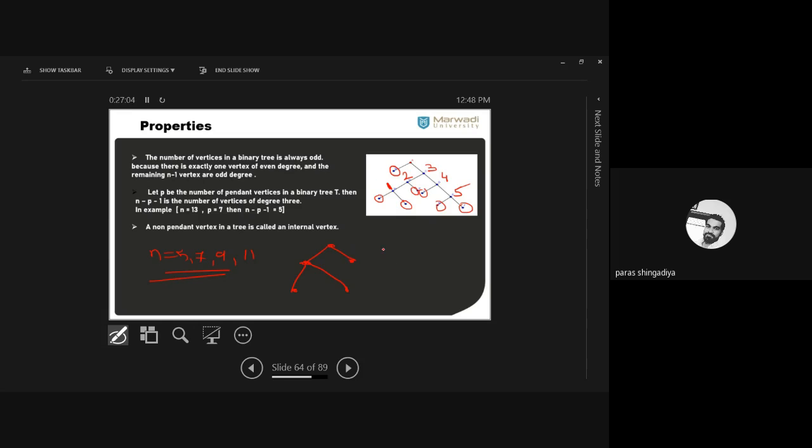Let's verify by using the formula n minus p minus 1. n is equal to 5, p is equal to 3, the pendant vertices. So n minus p minus 1 is 5 minus 3 minus 1, which is 1. 5 minus 4 is equal to 1. So there is only one vertex with degree 3. This one vertex has degree 2. Is it clear to all? Have you any query or doubt about creating a binary tree?